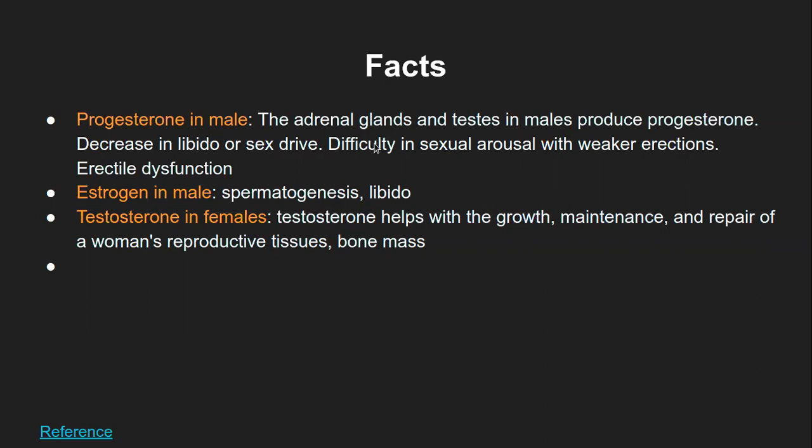Progesterone in males: the adrenal glands and testes produce progesterone. These are all molecules which are steroidal in nature, as in they have a cholesterol-like backbone structure, and that is how these hormones can be produced. Usually these hormones in males decrease the libido and sex drive, and cause difficulty in sexual arousal, that is the erection part, leading to weaker erection and also erectile dysfunction. So these hormones play a role in all of these processes.